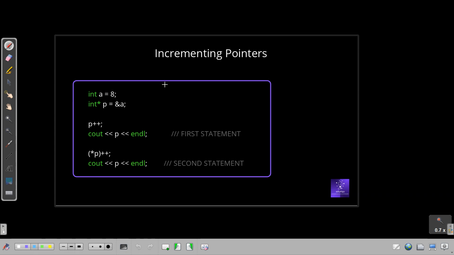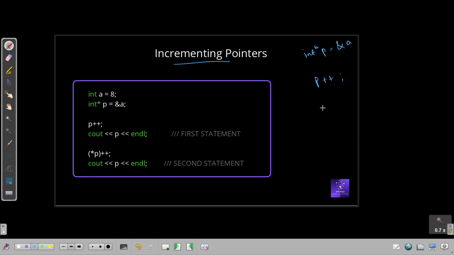So the next thing is what happens when you increment a pointer. Like if I write int i equal to 0, and I write i++, that becomes 1. If I again write i++, that becomes 2. But what happens if we do that in pointers? Suppose a pointer p, int *p equal to the address of a, a hexadecimal number is given, and I am doing p++. What will happen to p then?